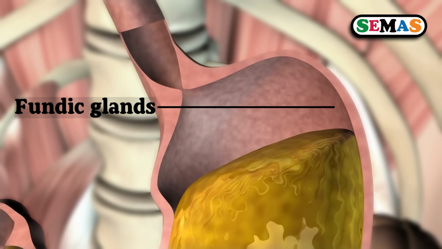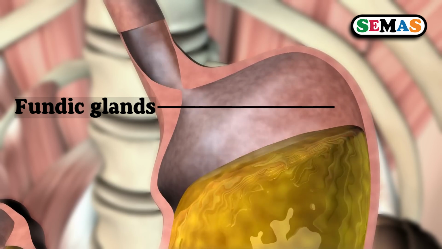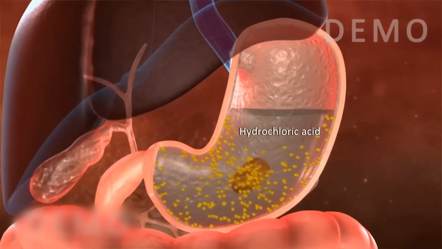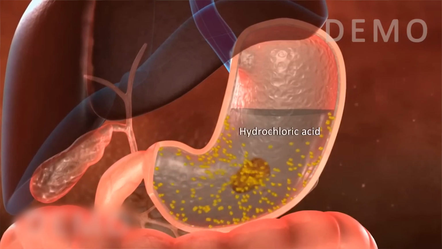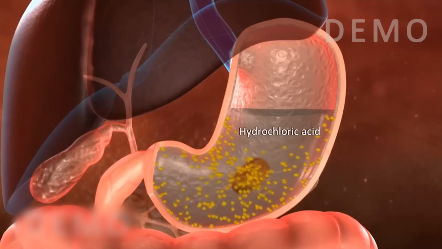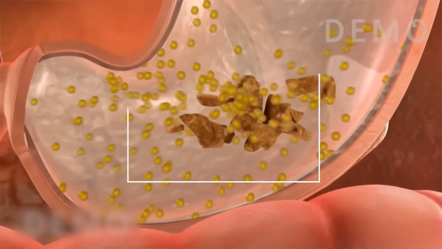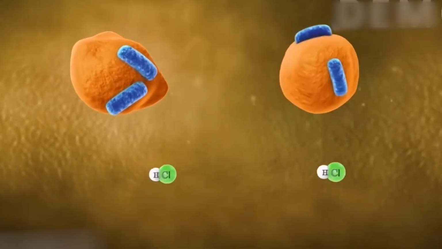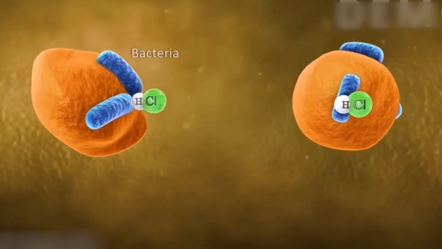also produce a juice called hydrochloric acid. These glands are also found in the fundus in the body of the stomach. They produce an acid called hydrochloric acid. Hydrochloric acid kills germs that come along with food to the stomach, as you are seeing there, dear learner.